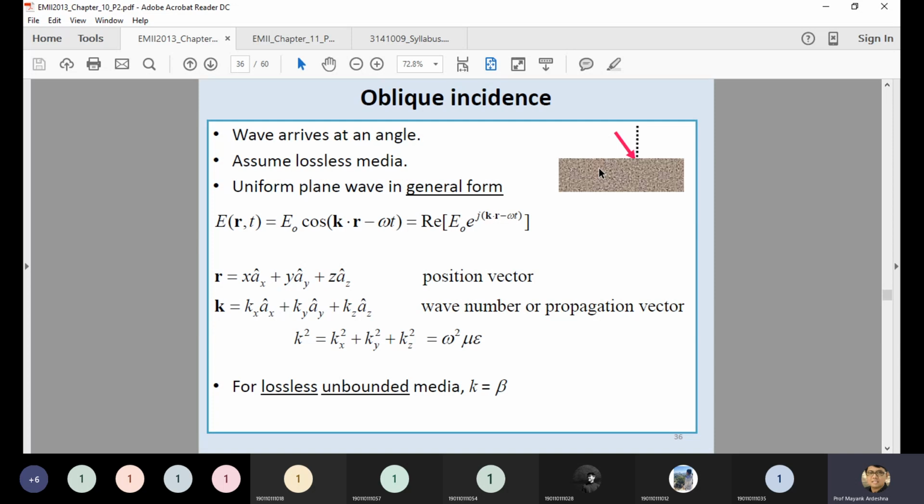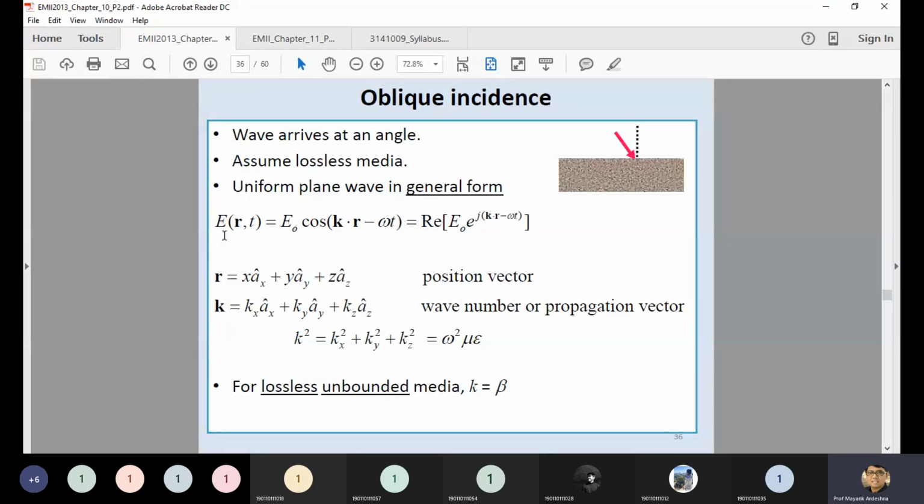Whenever the signal travels from free space, this is the generalized equation of the signal, which is a function of r and t. In this case, r is similar to z, but here it is assumed to be the distance r. Otherwise, we discussed the electric field as a function of z and t, multiplied by cos or sine of omega t. But in this case z is replaced with some distance because the wave is traveling some distance. So E, a function of r and t, has magnitude E0 and a cosine function, and this is the real part of the transmitted signal.